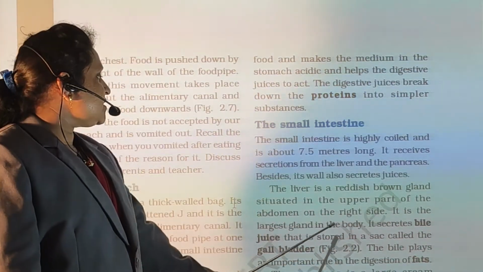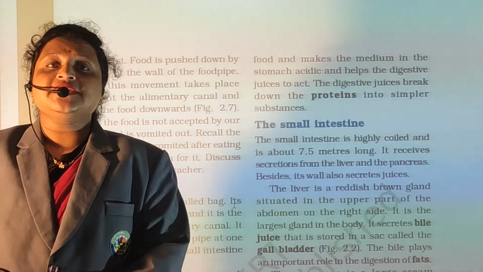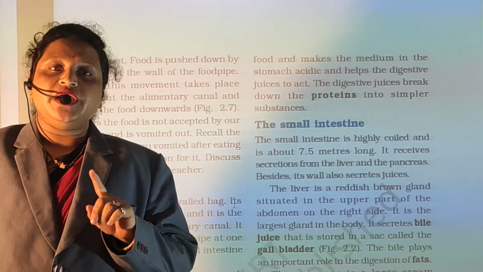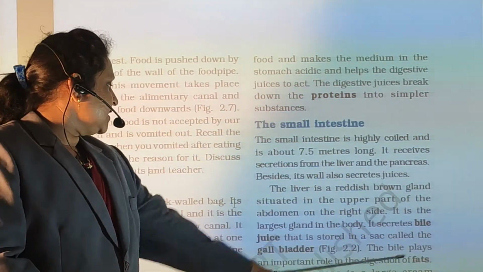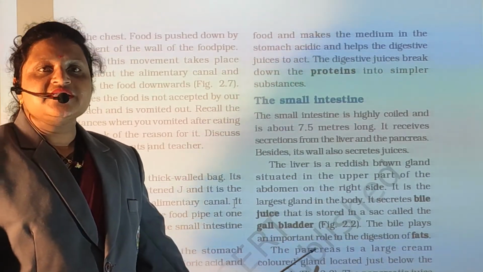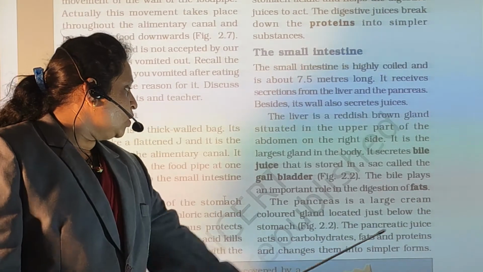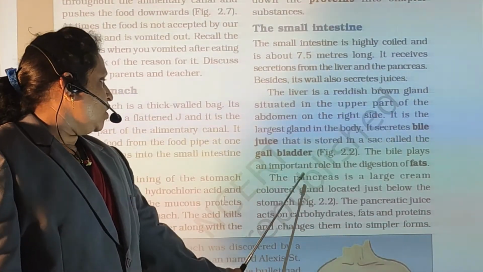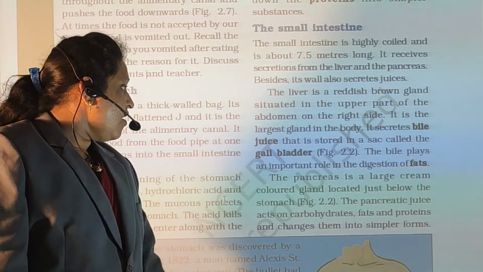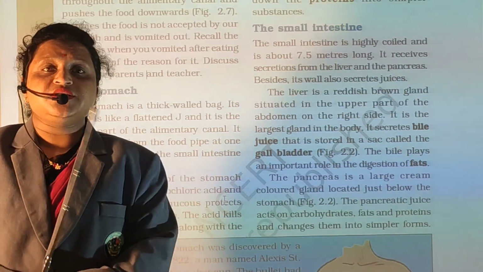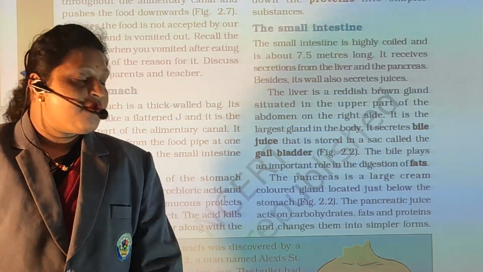It is the largest gland in the body. The biggest gland in the body is the liver. It secretes bile juice. The liver helps to secrete the bile juice. Its role is in the digestion of fats.